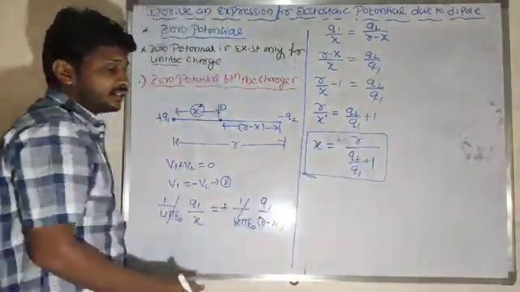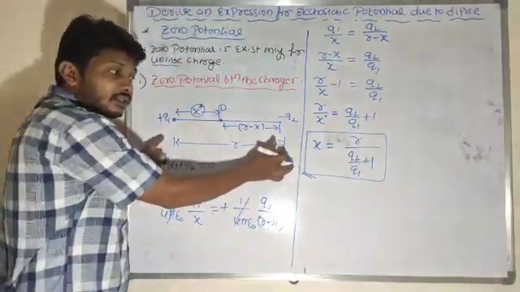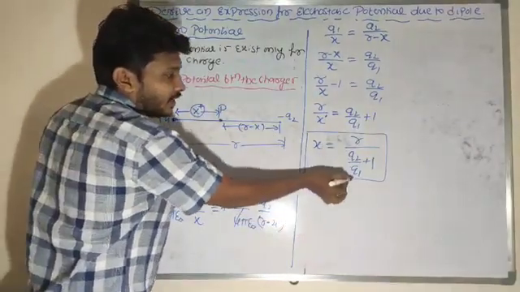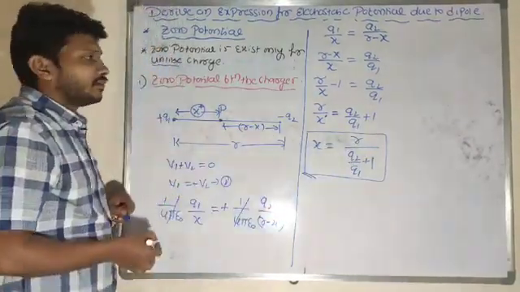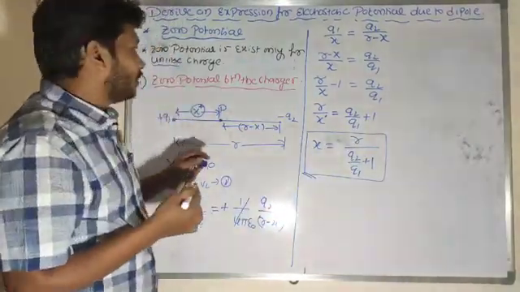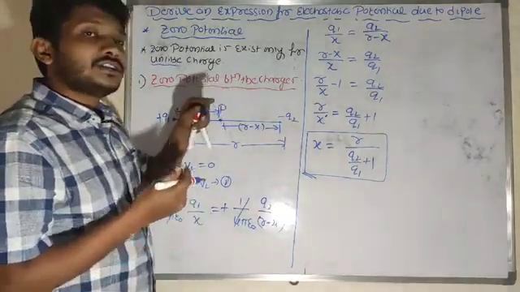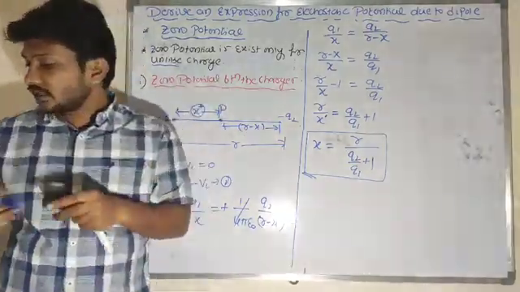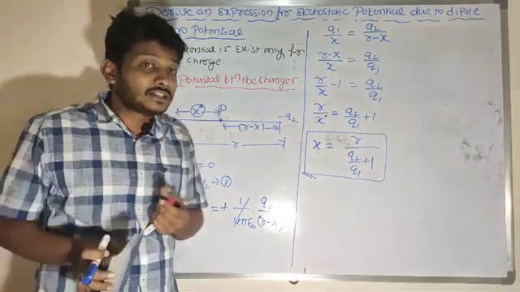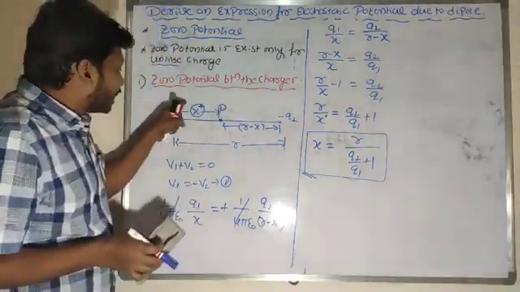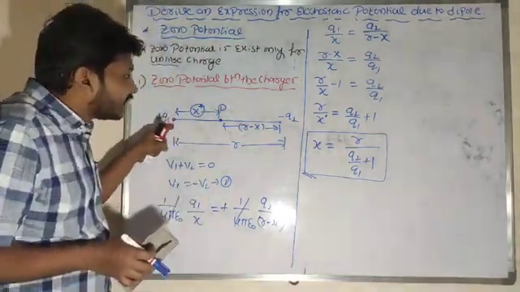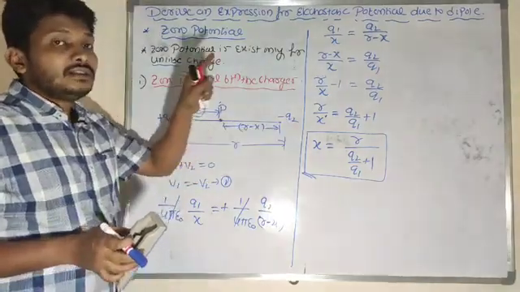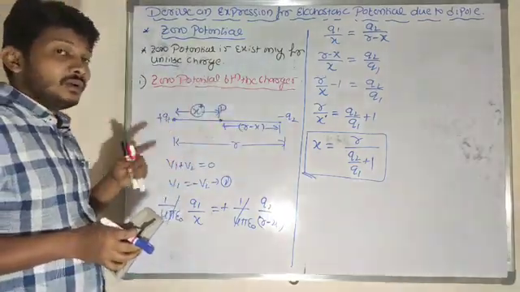What does that r indicate here? R indicates the distance between these two charges. q2 and q1 are the magnitudes of the charges. One more condition I will look at here: zero potential exists outside the charges. When the zero potential exists outside the charges, if the magnitude of the first charge is less than the second charge, then there exists a zero potential outside the charges.